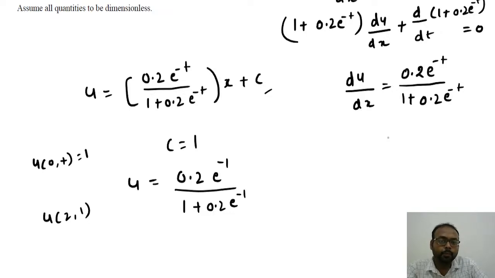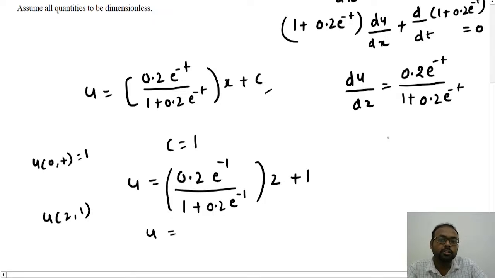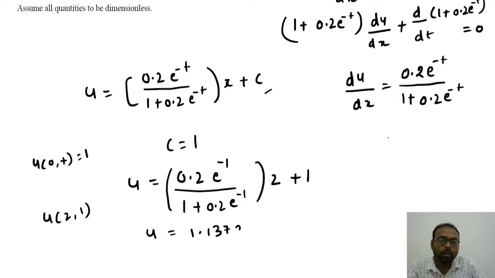Along with that, this x will be multiplied by 2 plus 1. So this will give us the value of u is equal to what? u will be equal to 1.137 meter.